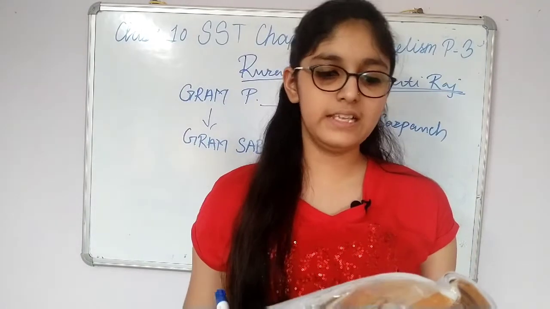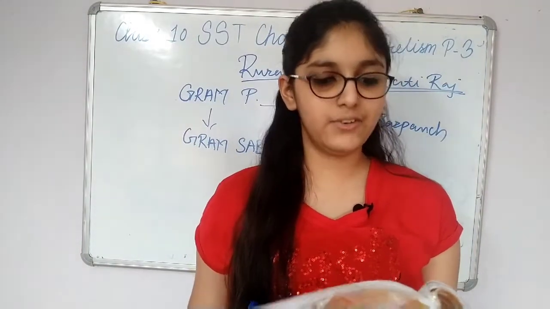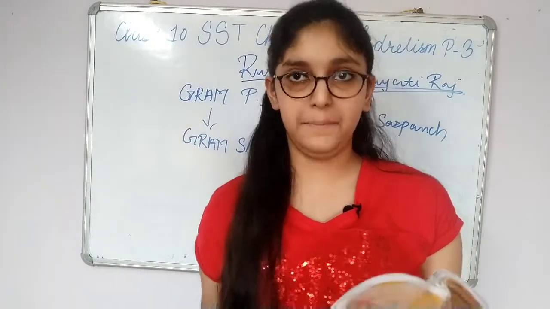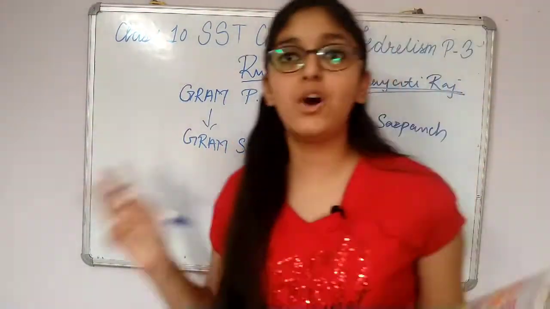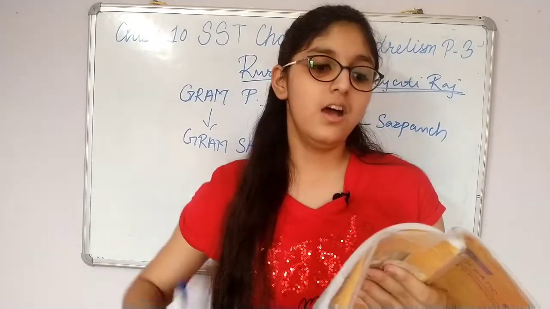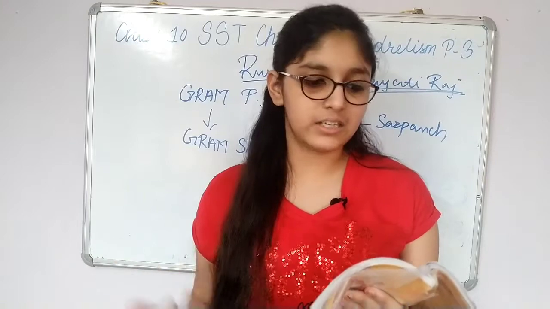It has to meet at least twice or thrice in a year to approve the annual budget of the Gram Panchayat. Now every year there should be at least two or three meetings of the Gram Sabha for approving the annual budget or to review the performance of the Gram Panchayat.